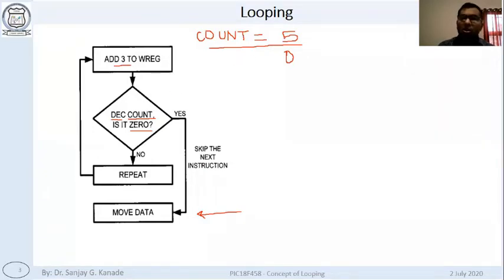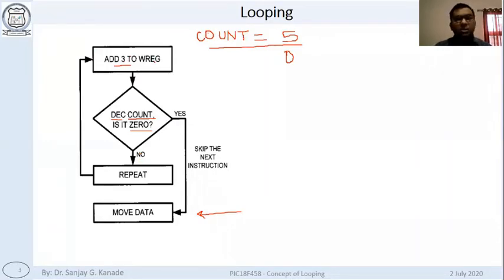But if the count is not 0, let's say from the beginning count is 5, we add 3 to WREG, so WREG is now 3. Then we decrement the count, so count becomes 4. Is it 0? Count is 4. So is it 0? No, it is not, because it is 4. So no, repeat. We'll go again here.